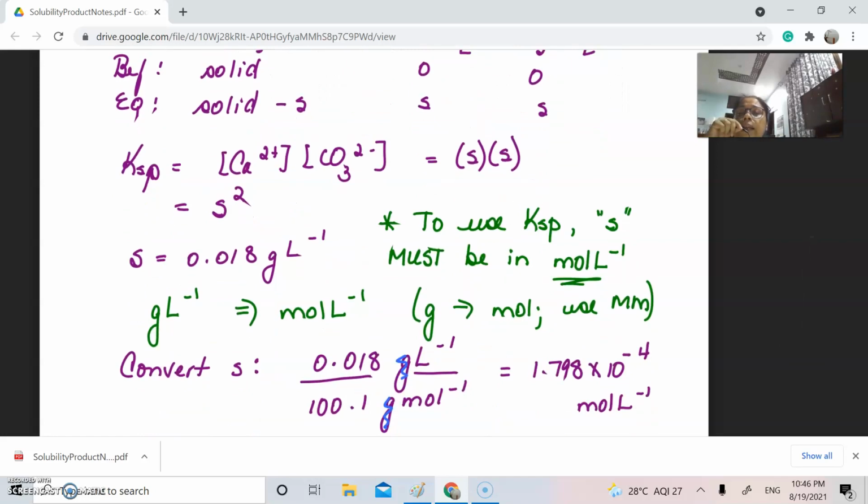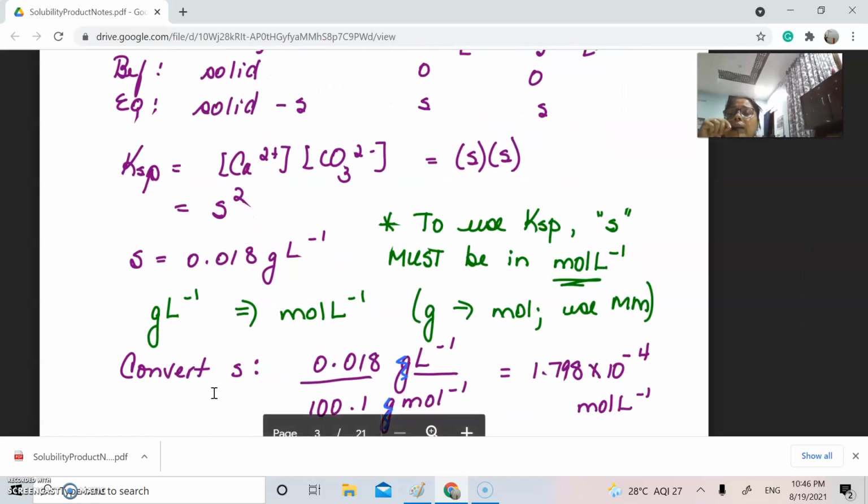Now S is given here and you are asked to find the solubility product KSP. To use KSP, S must be in mole per liter. Since solubility product is represented in mole per liter, that is why you have to take S also in mole per liter, or you can take it in gram per liter also.